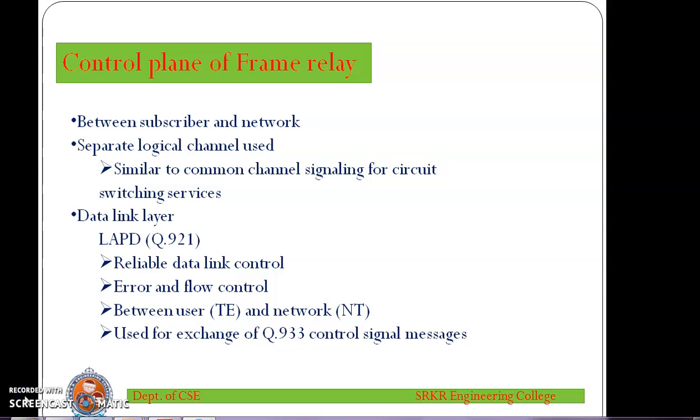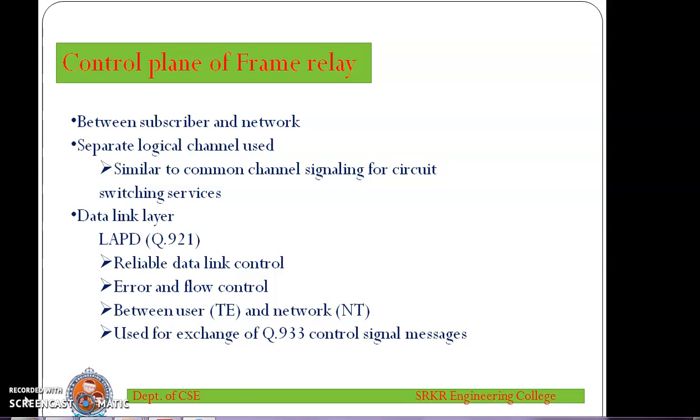Now we'll see the control plane of frame relay. The control plane is responsible for the connection between subscriber and network. It uses a separate logical channel for sending control messages, which is similar to common channel signaling for circuit switching services. The control plane is involved in the establishment and termination of logical connections.